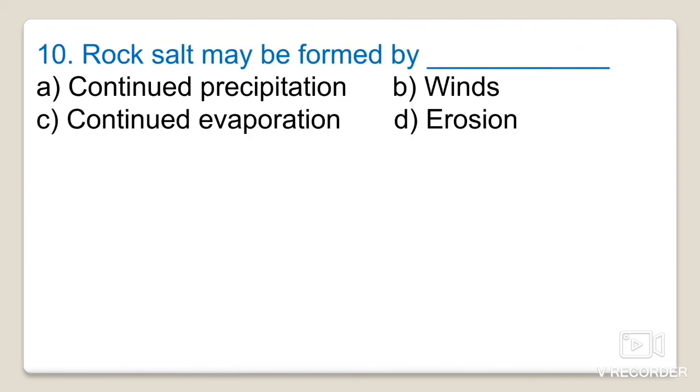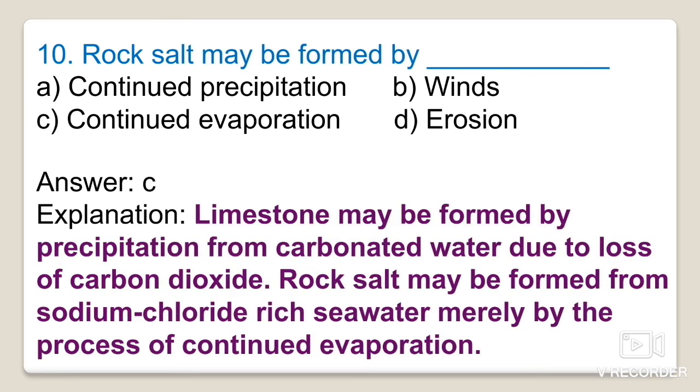Next one is, rock salt may be formed by which process, given in the options: continued precipitation, winds, continued evaporation, or erosion. That is the question, rock salt may be formed by which process. It is formed by a very important process, and that is the evaporation process.